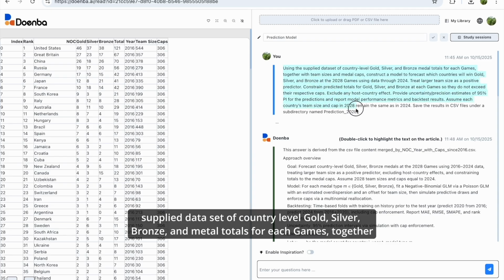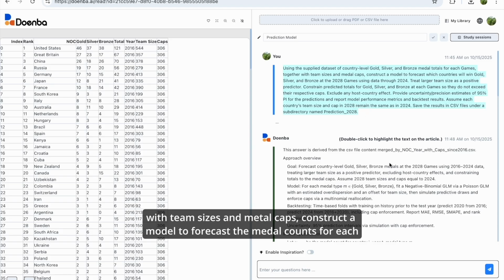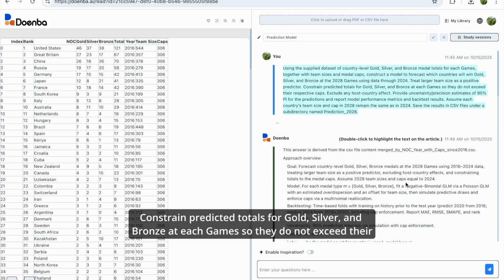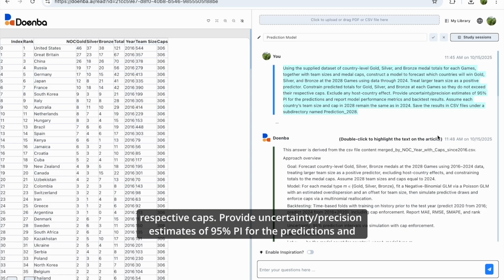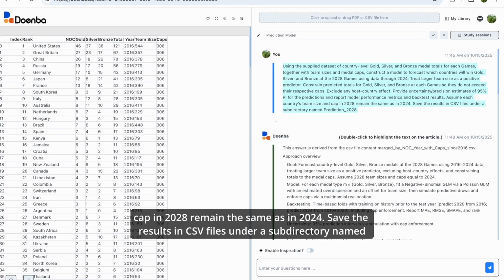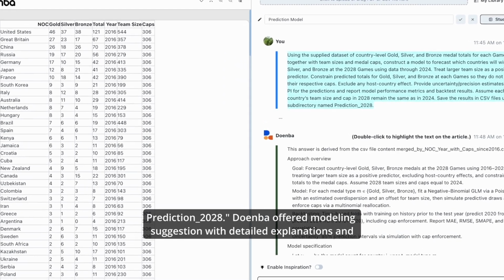Using the supplied dataset of country-level gold, silver, bronze, and medal totals for each games, together with team sizes and medal caps, construct a model to forecast the medal counts for each country at the 2028 Games using data through 2024. Treat larger team size as a positive predictor. Constrain predicted totals for gold, silver, and bronze at each Games so they do not exceed their respective caps. Provide uncertainty estimates, 95% PIs for the predictions, and report model performance metrics and backtest results. Assume each country's team size and cap in 2028 remain the same as in 2024. Save the results in CSV files under a subdirectory named Prediction 2028.